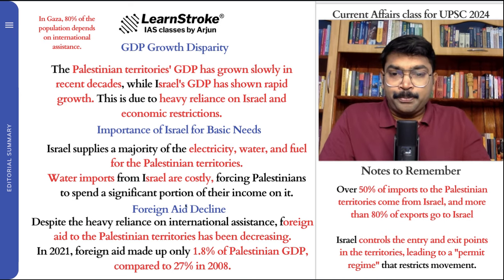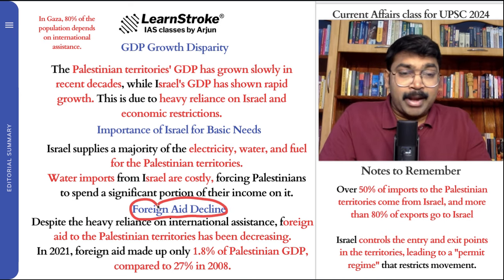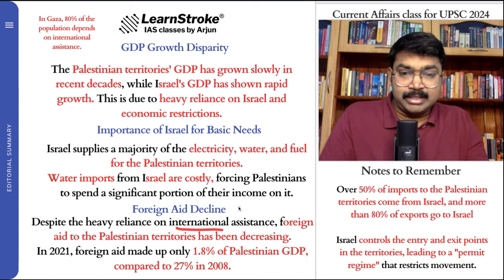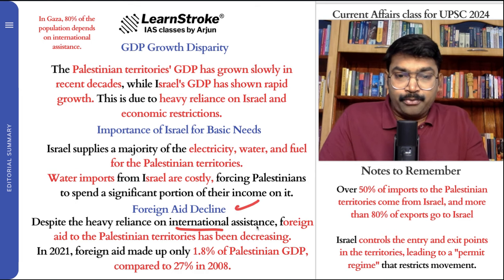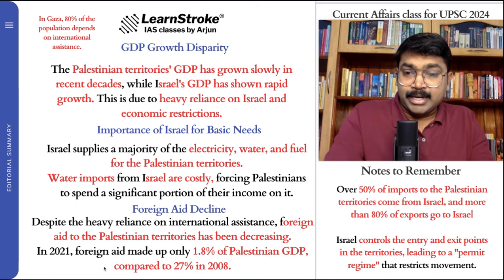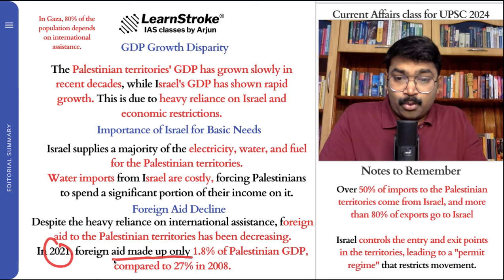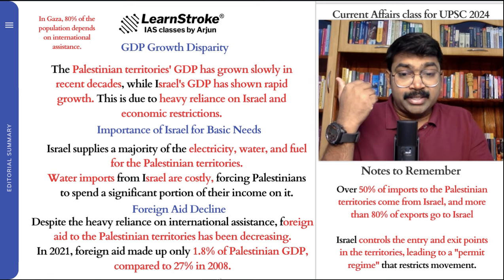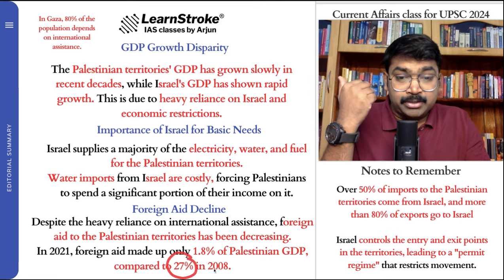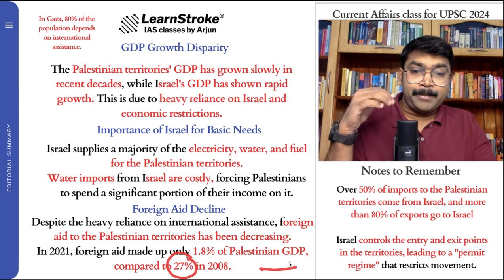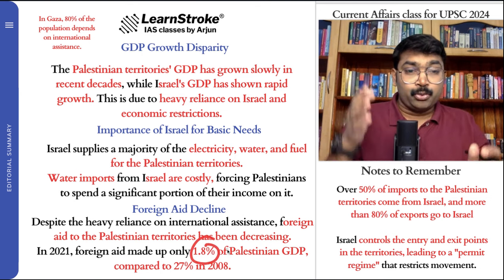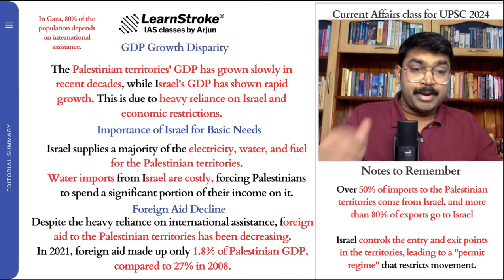Palestine does not have proper money. So Palestine is heavily reliant on international assistance. You expect international foreign funding. But in 2021, foreign aid was only 1.8% of Palestinian GDP. So recently, the foreign funding to Palestine has also decreased. Previously, in 2008, 27% of GDP was international funding, but from 27% it has decreased to 1.8%. So that much international funding has also come down.